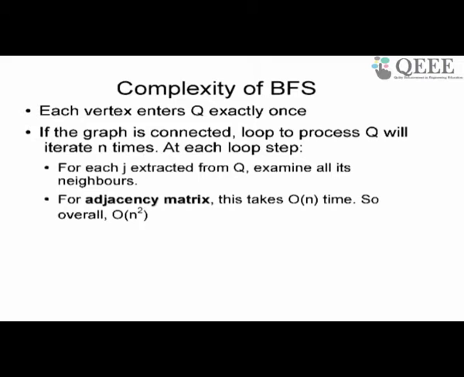If you have an adjacency matrix, then looking at all the neighbors takes order n time. Therefore, you are doing n operations to visit all the nodes, and for every node you are doing n operations. So if you are using an adjacency matrix, you will do order n square steps. The breadth first search complexity with adjacency matrix is order n square.